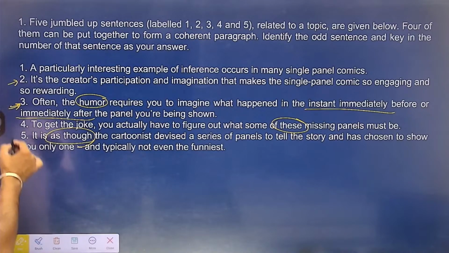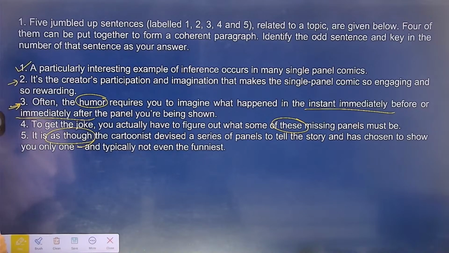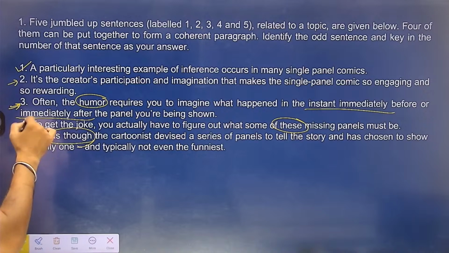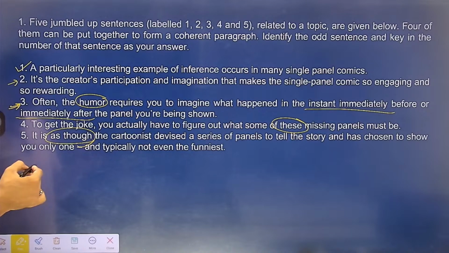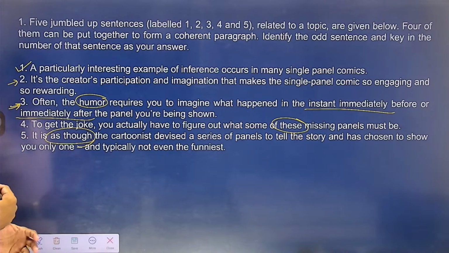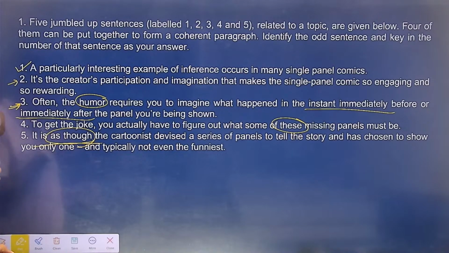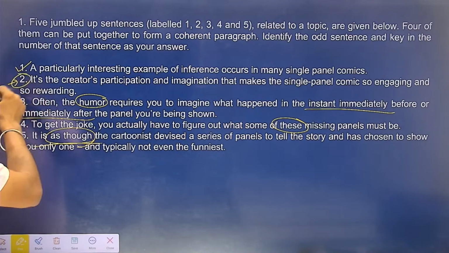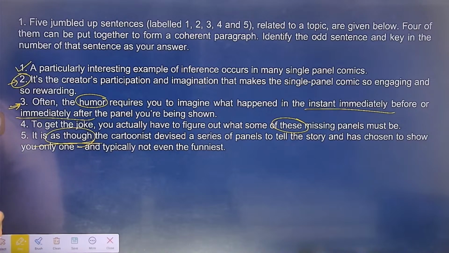But you people understand, first introduces the topic, and after that, students, I'm talking about to understand the humor, to understand the joke, what the viewer is supposed to do. And then it seems like what the cartoonist has ultimately devised, or what it seems like. But students understand, if we read all five sentences, the odd one out seems to be the second one, because the second one majorly focuses on why the single panel comic is so engaging and rewarding.